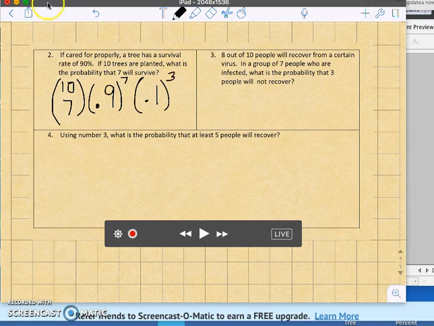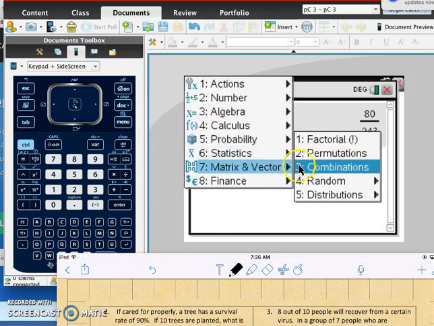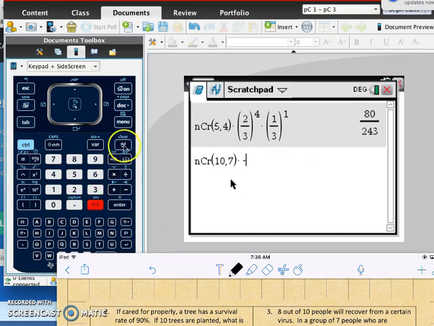And then again, this is something we can just go and type into our calculator. So menu, probability, combination, 10 choose 7 times 0.9 to the power of 7 times 0.1 to the power of 3. And we have 0.0574.